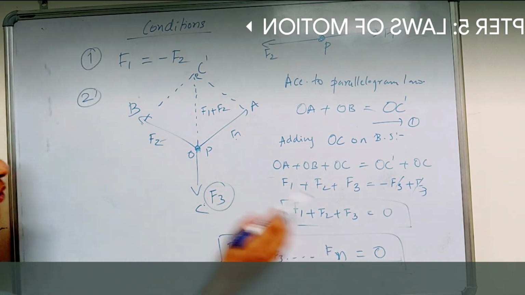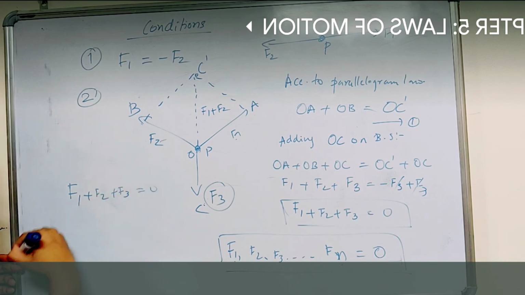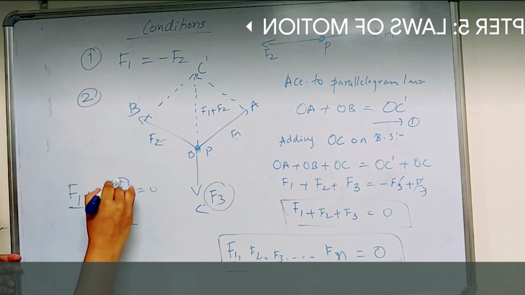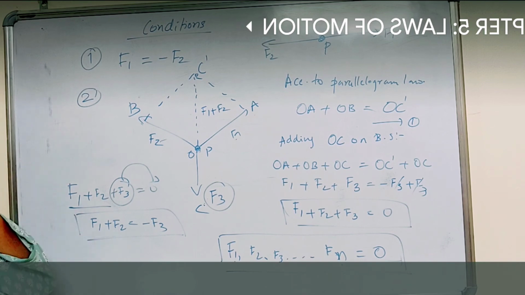So where did this end now? We know that F1 plus F2 plus F3 is equal to 0, right? So F1 plus F2 will be minus F3. So we got the condition of equilibrium of concurrent forces. We say that three concurrent forces are in equilibrium when the resultant of any two of them is equal and opposite to the third one. So I say that yes, it is in equilibrium, and